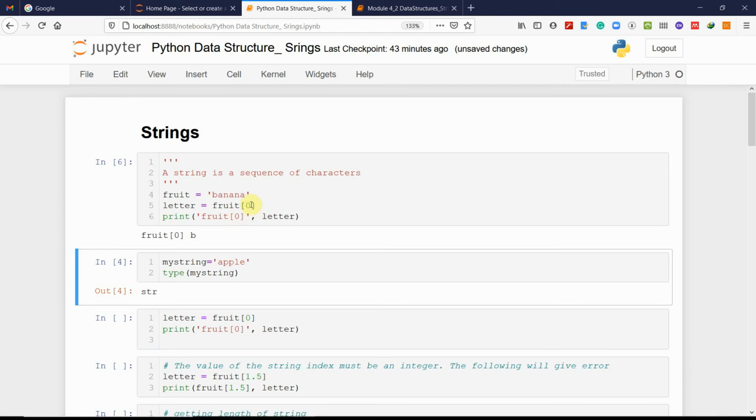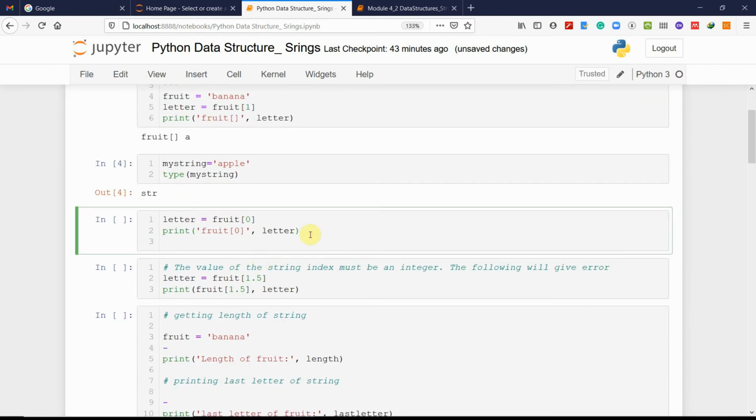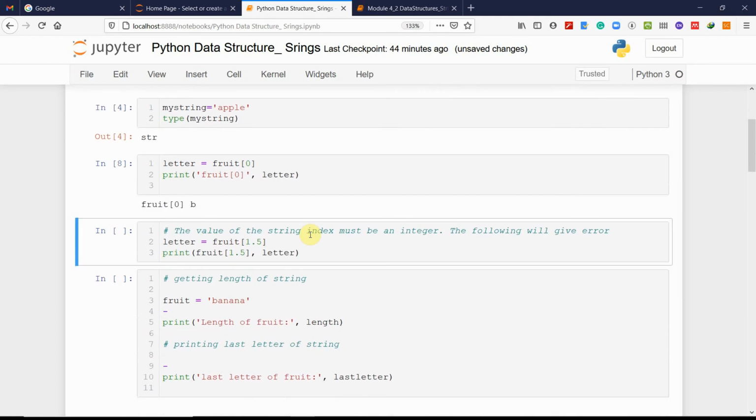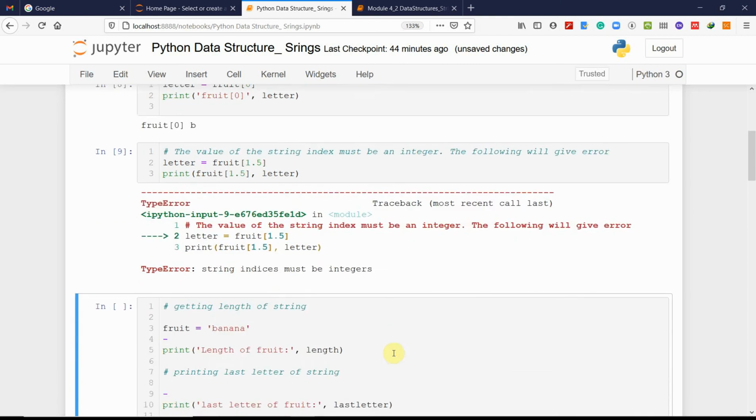If we're interested in the first letter, you see B. Keep in mind that indices must be whole numbers. If we write a number as a fraction, it will give you an error, because string indices must be integers.